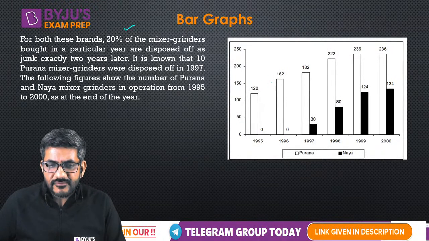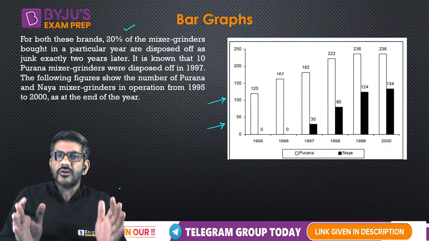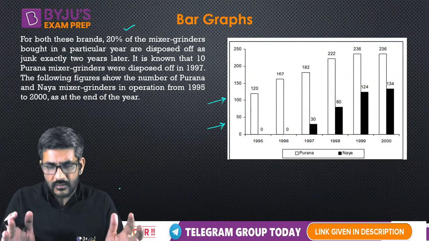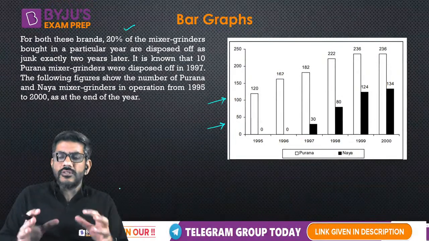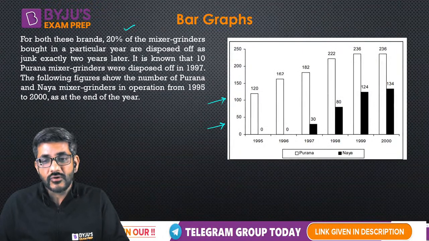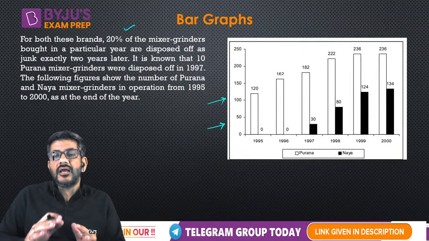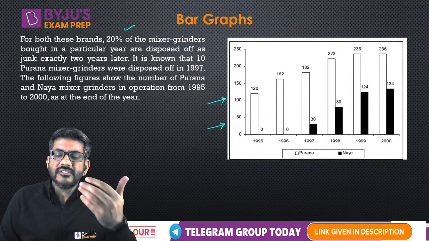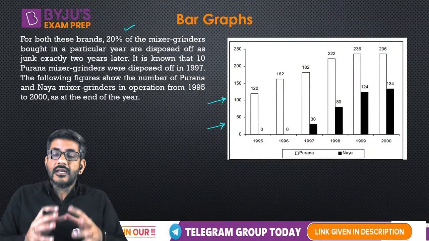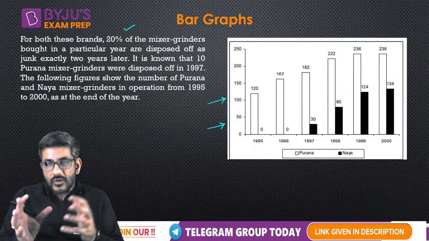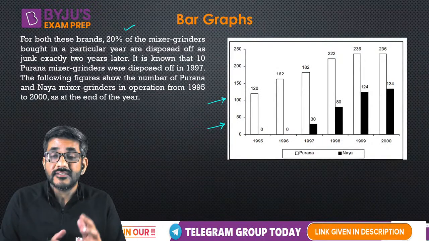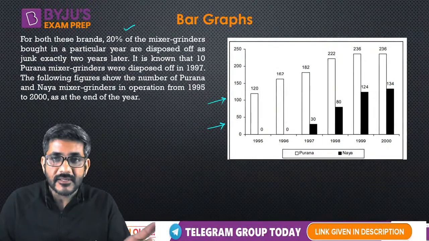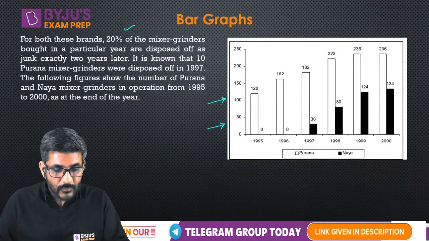So what I have done is I have just written all of this data, which is represented in this table, in one single table, right? So that it is easy for me to figure out what all is there. You can do that many times in bar graph based questions. So here I am just converting this bar graph into a table, but then I'll be doing some other questions as well, in which I'll show you why bar graph becomes easy for us to understand things in some of the questions. Sometimes it is just a way of representing data. Sometimes that way is the best way of representing the data. We will be checking that one by one.